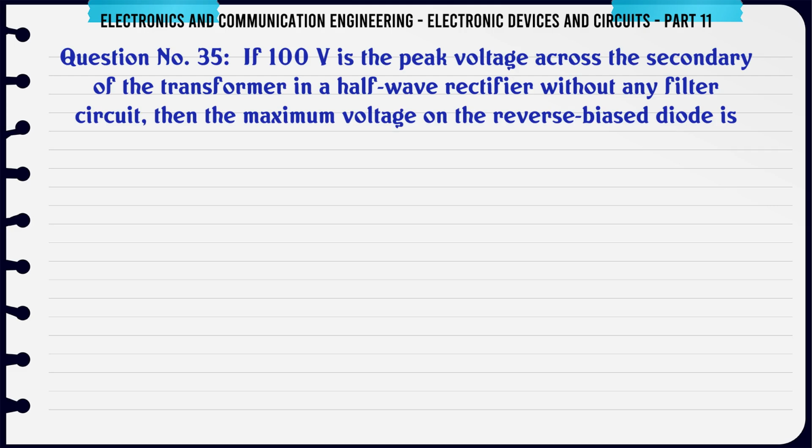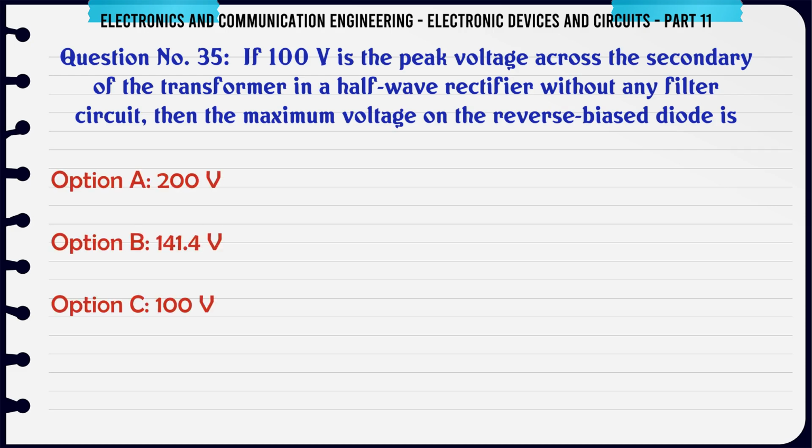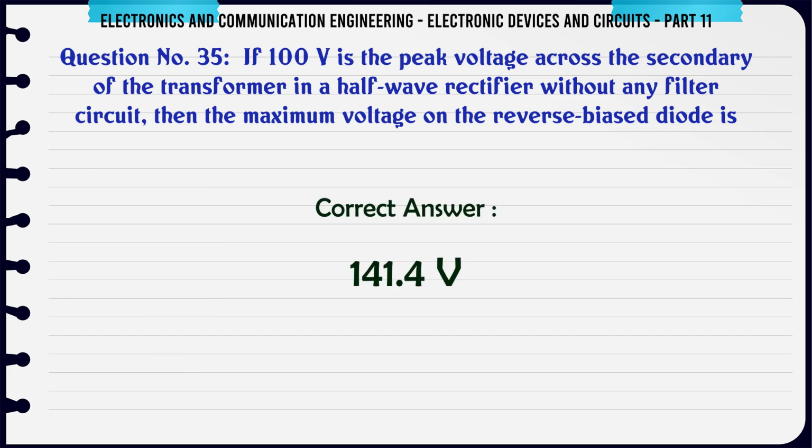If 100 V is the peak voltage across the secondary of the transformer in a half-wave rectifier without any filter circuit, then the maximum voltage on the reverse biased diode is A. 200 V, B. 141.4 V, C. 100 V, D. 86 V. The correct answer is